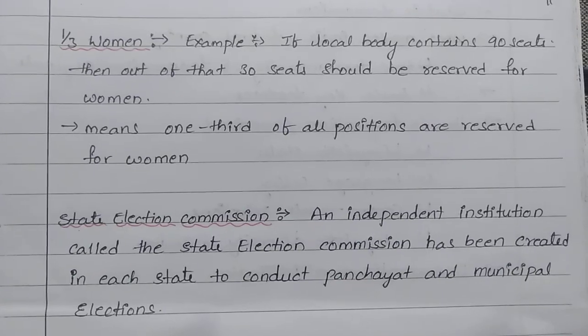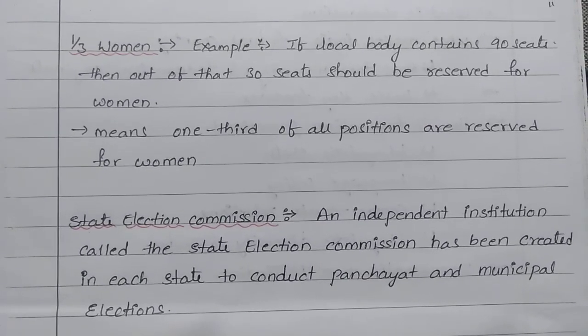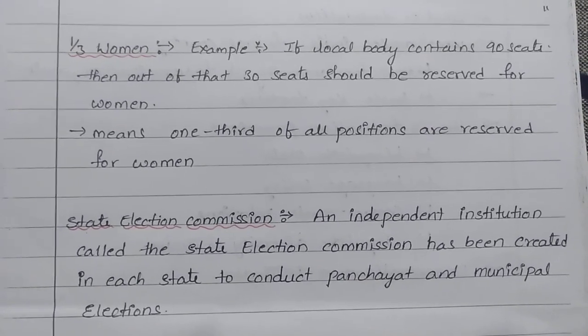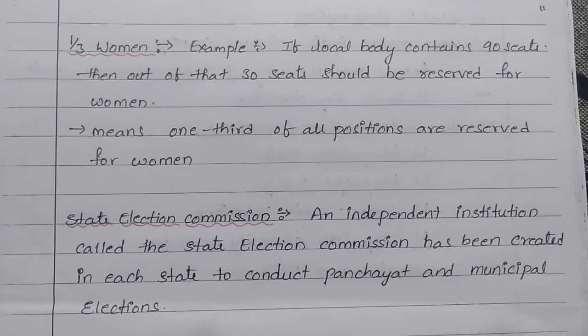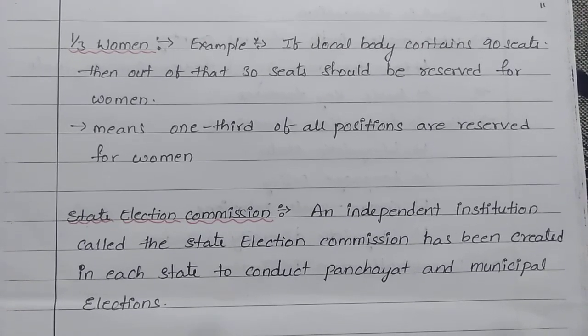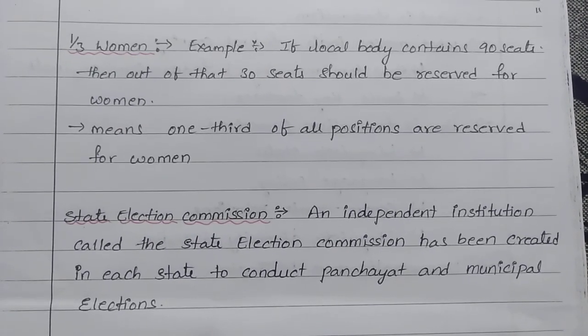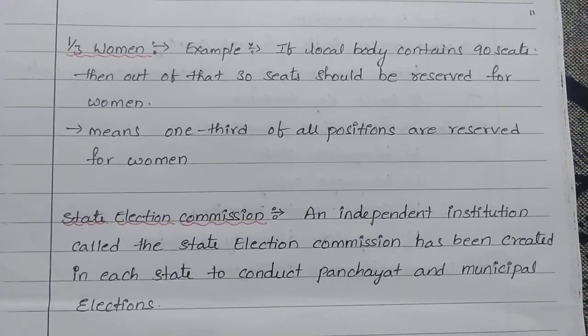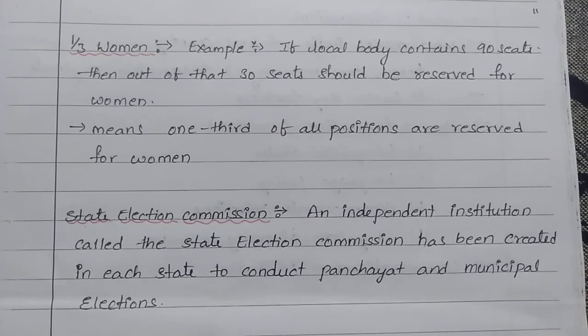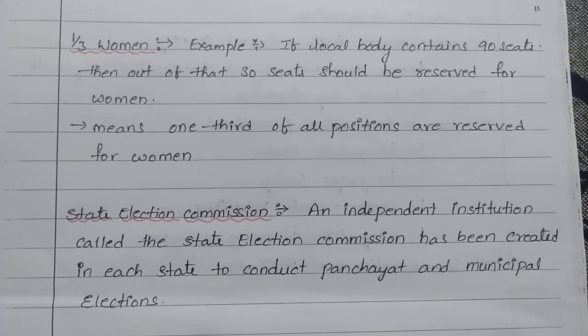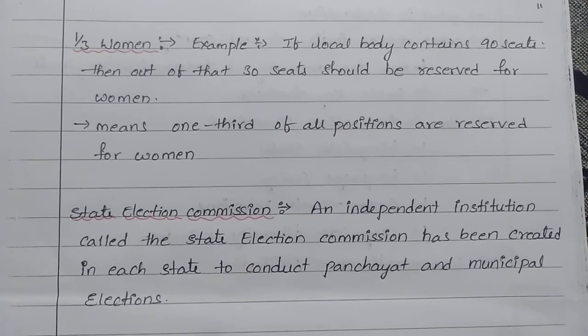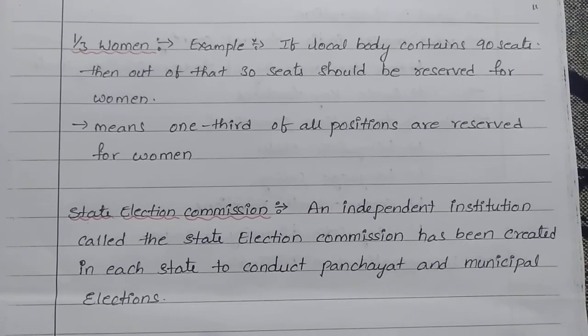And the third change made under the 73rd and 74th amendment in the constitution is one third for women. Let us see what is meant by that. For example, if the local body contains 90 seats, then out of that, 30 seats should be reserved for women.